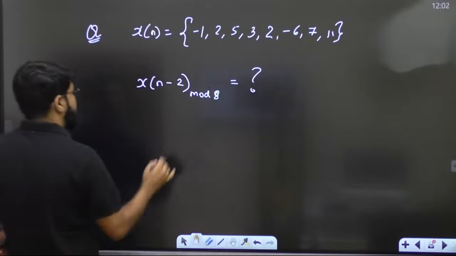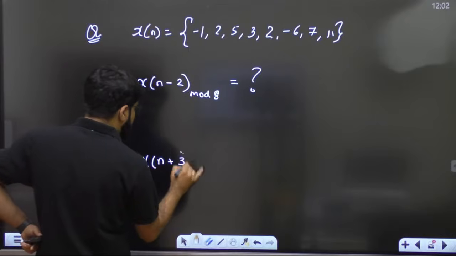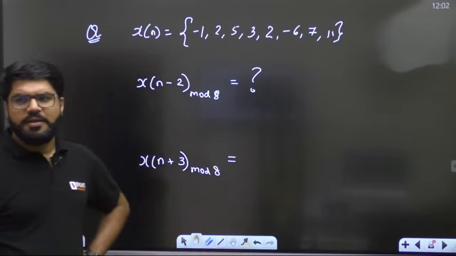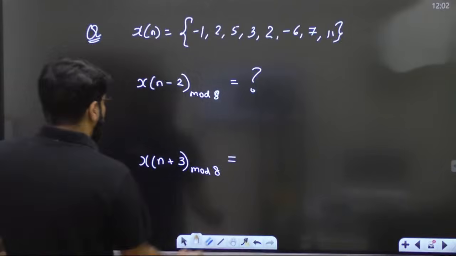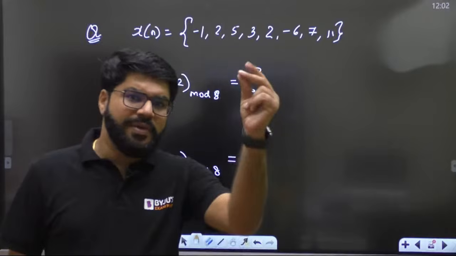Here the length of the signal is 8. And if I want you to write down what should be x of n plus 3, it could be right shift, it could be left shift. Okay, very simple. Now, do I need to sketch the graph? Absolutely not. Can you write down the values very, very quickly?